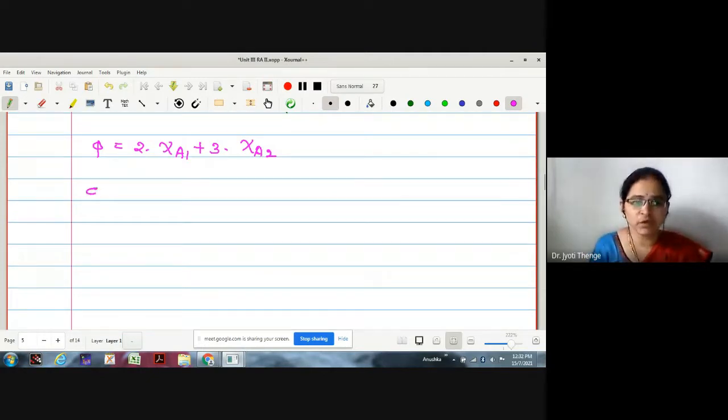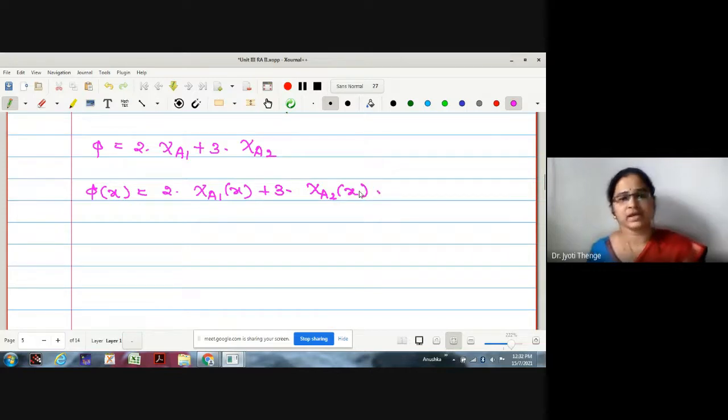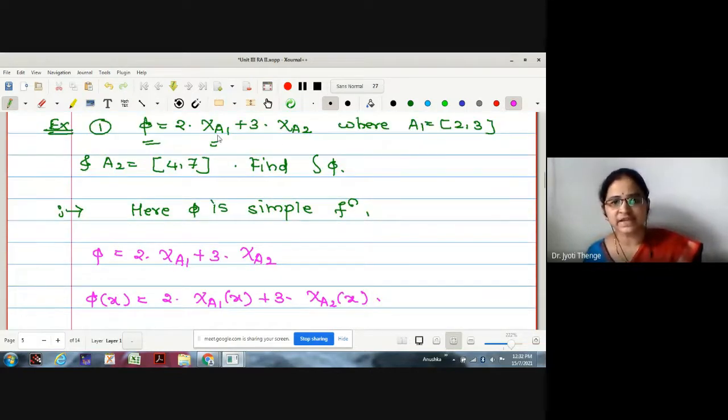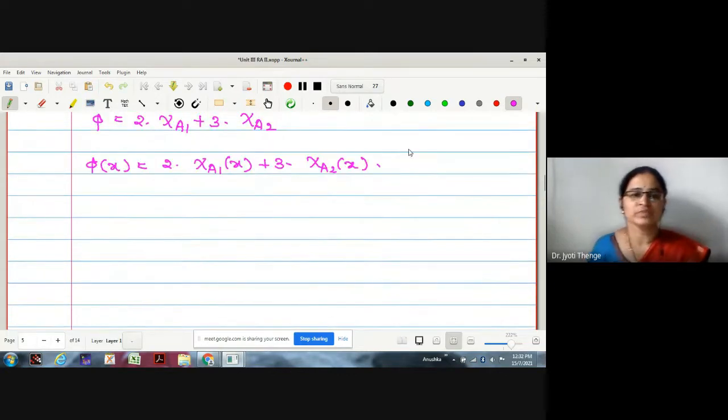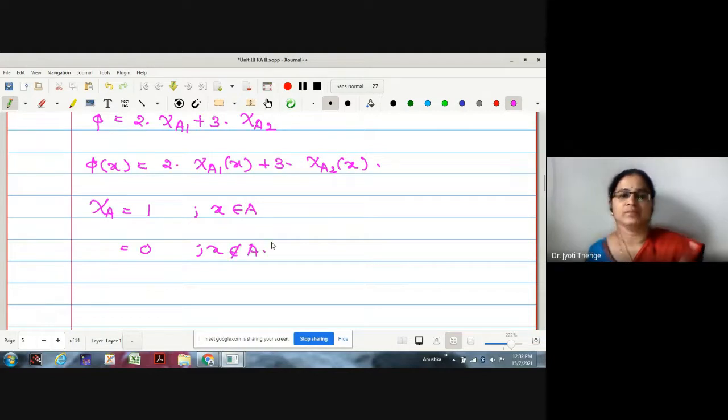What is phi of x? 2 times chi of a1 operated on x plus 3 times chi of a2 operated on x. Two sets are given, a1 and a2. Again, what is the definition of chi of a? 1 if x is in a, 0 if x is not in a.